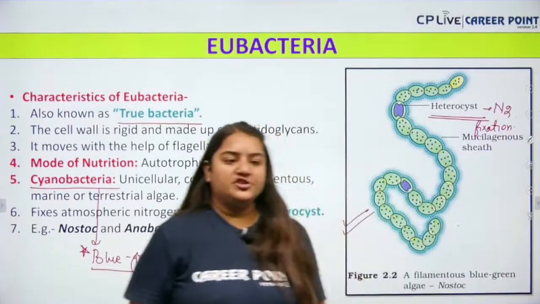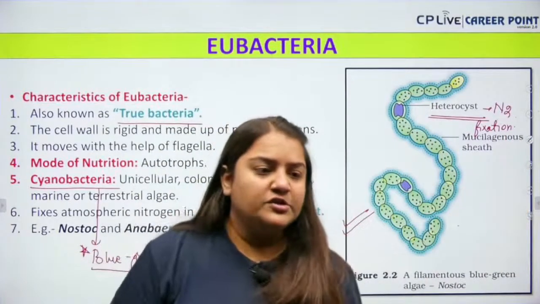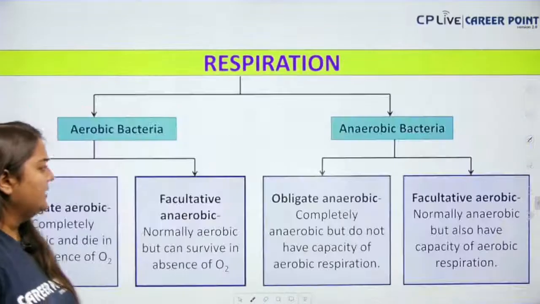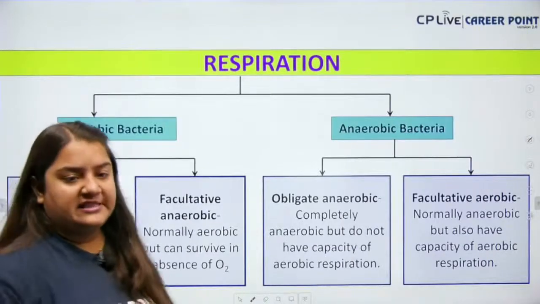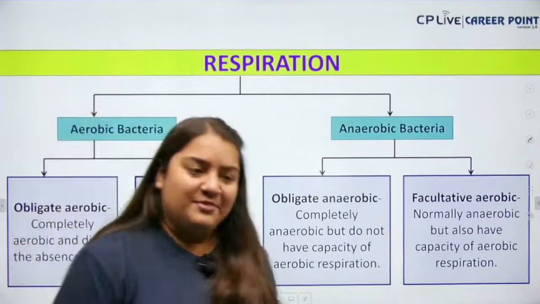Next, we have a mucilaginous sheath over here. Okay, so this is all about the Eubacteria. Next up, we have the reproduction and the respiration in Eubacteria. Then we are going to move on to the reproduction.